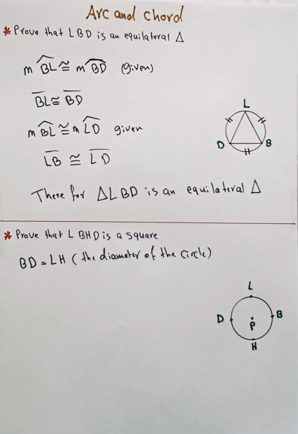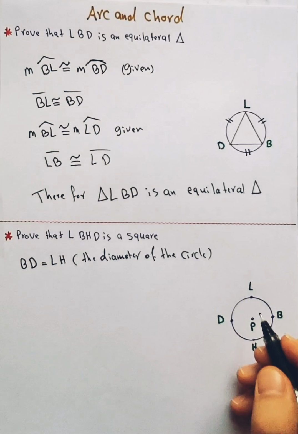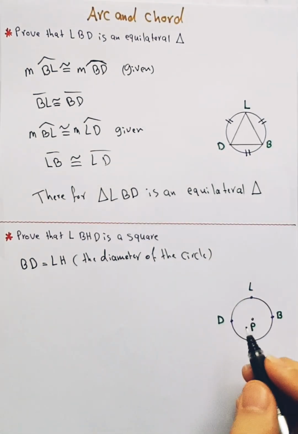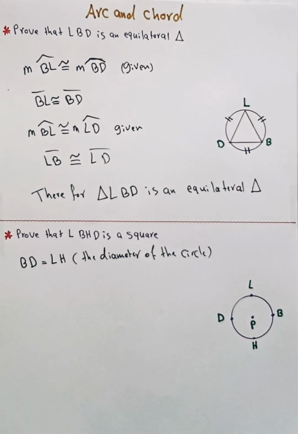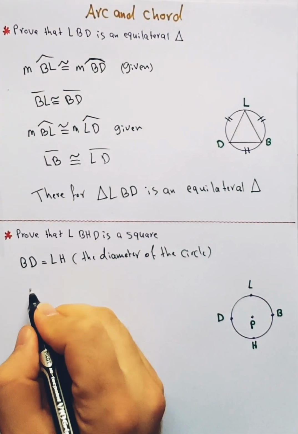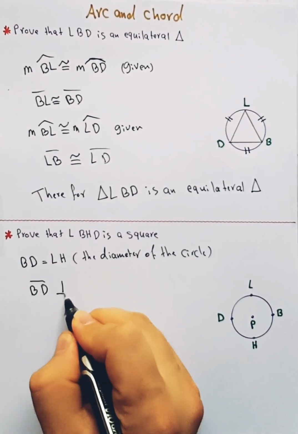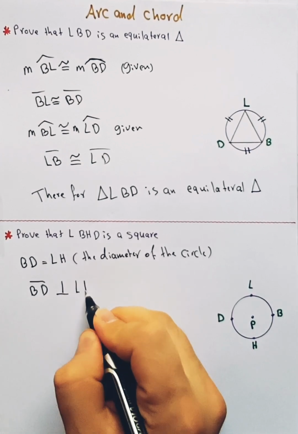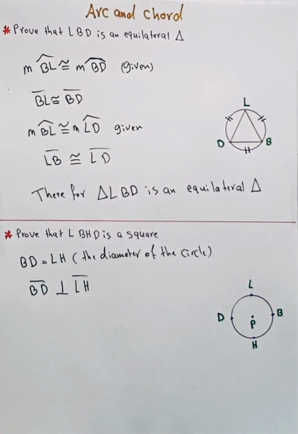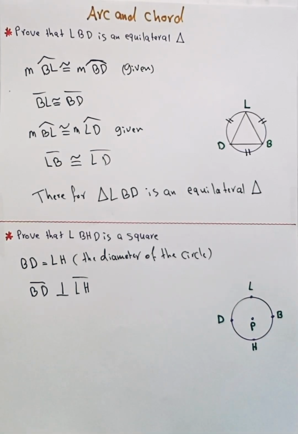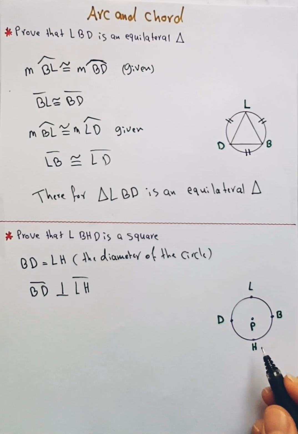After that, you can say BD is perpendicular to LH, because the point P is the center of the circle and M is the midpoint of the diameter.